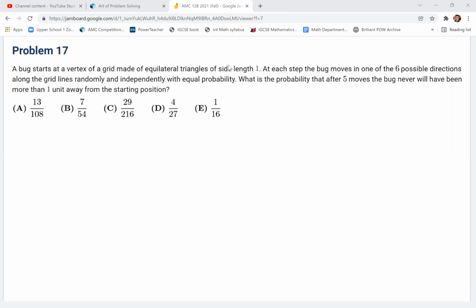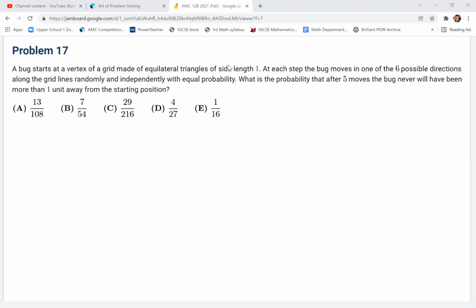Problem number 17. A bug starts at a vertex of a grid made of equilateral triangles of side length 1. At each step, the bug moves in one of the 6 possible directions along the grid lines, randomly and independently with equal probability. What is the probability that after 5 moves, the bug will never have been more than 1 unit away from its starting point?